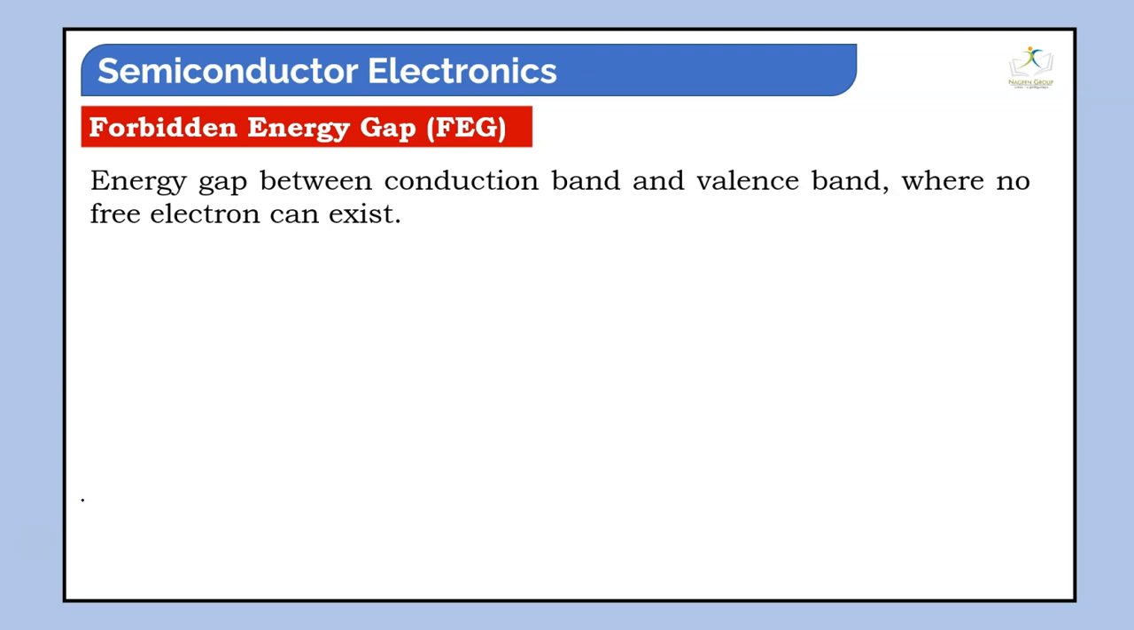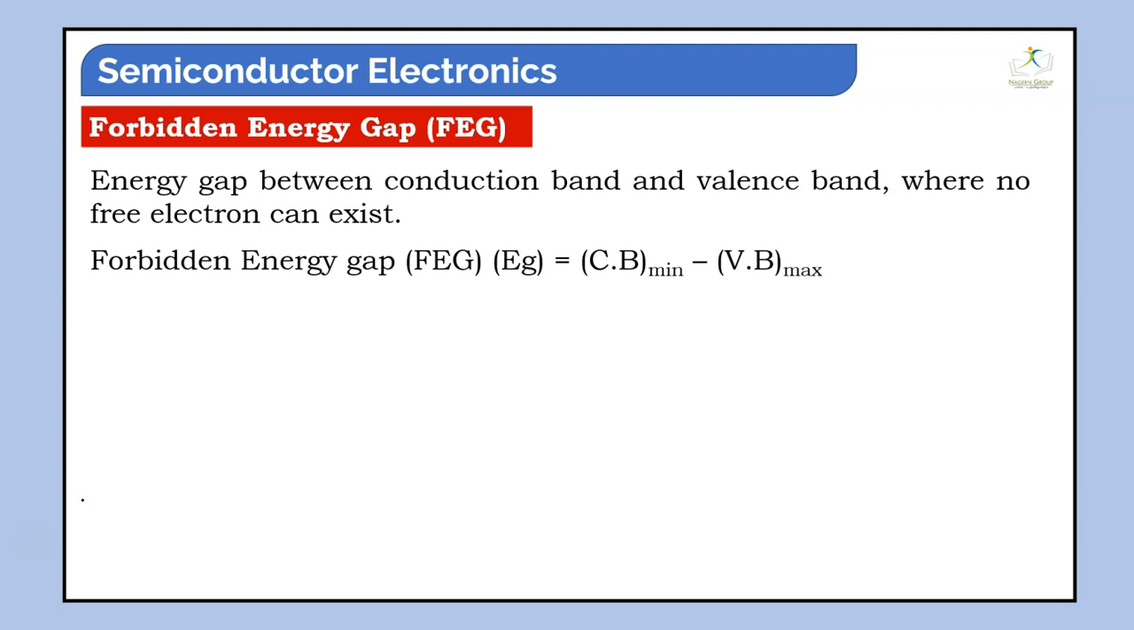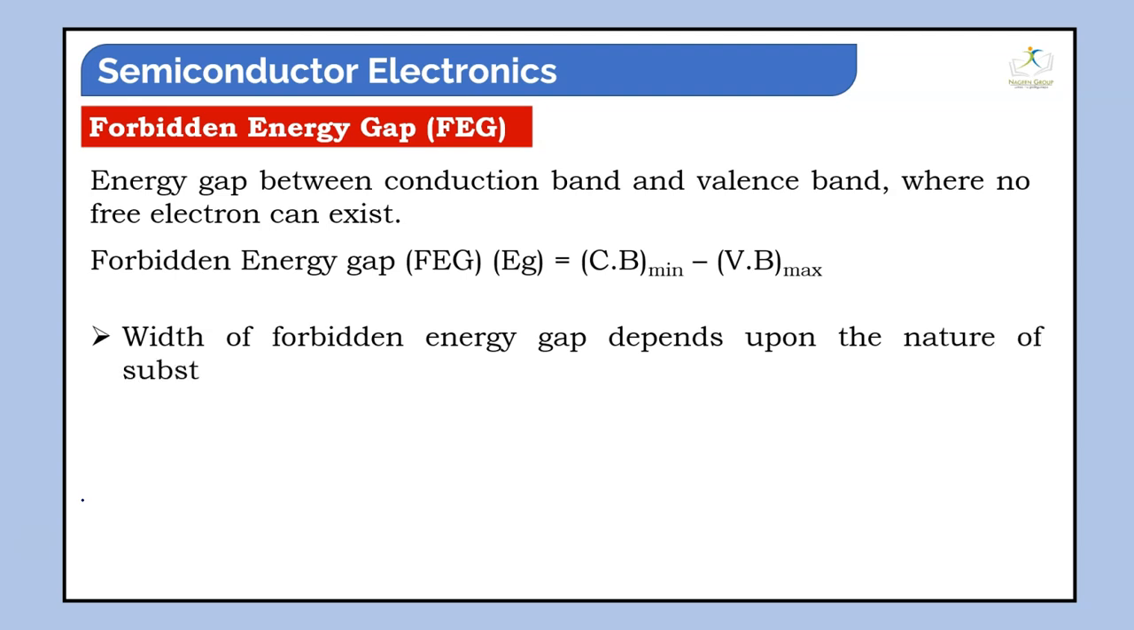That energy gap is the energy gap between the conduction band and valence band, where no free electron can exist. So it is the forbidden energy gap, represented by FEG. For example, the conduction band minimum minus the valence band maximum position gives the width of the forbidden energy gap, and it depends on the nature of the substance. As I told you, for a conductor, the gap between the valence band and conduction band is very small.